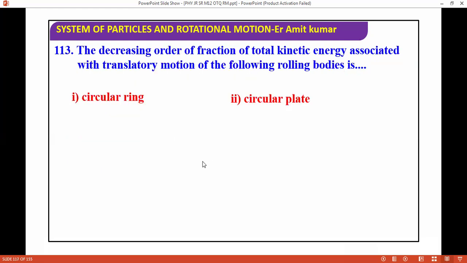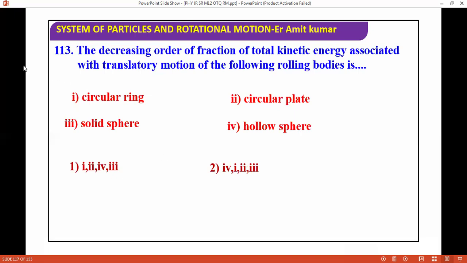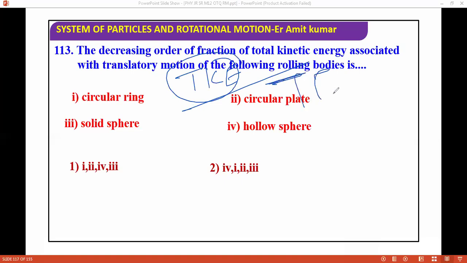The decreasing order of the fraction of total kinetic energy associated with translatory motion of the following bodies is asked. Basically, you have to find the fraction of translational kinetic energy, which means translational kinetic energy divided by total energy, and arrange it in decreasing order.